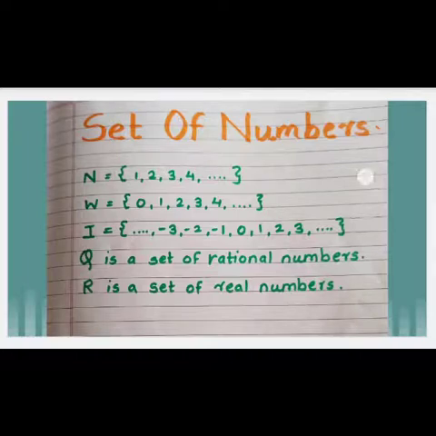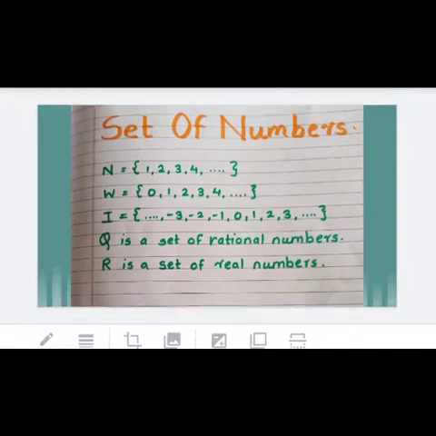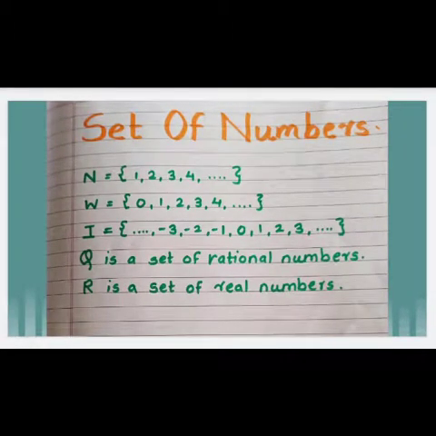Next, whole numbers we write by capital W, equal sign, curly bracket opens, 0, 1, 2, 3, 4 and so on. Then integers, equal sign, curly bracket, we write the numbers and we close the bracket.